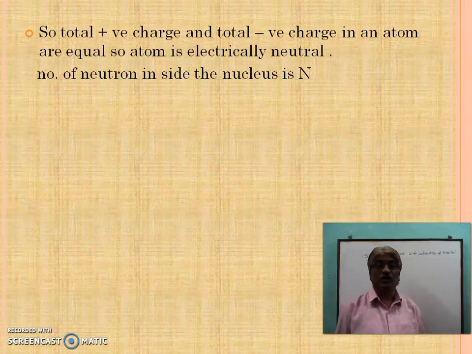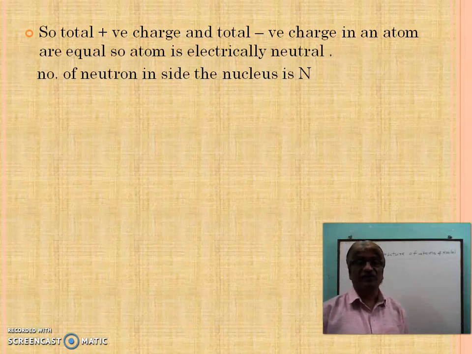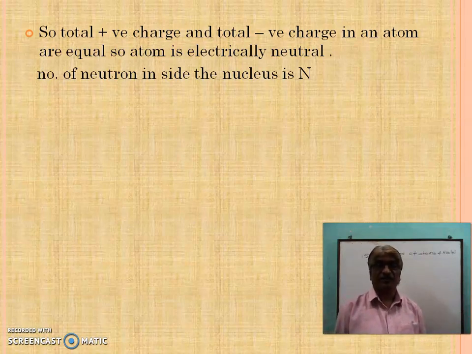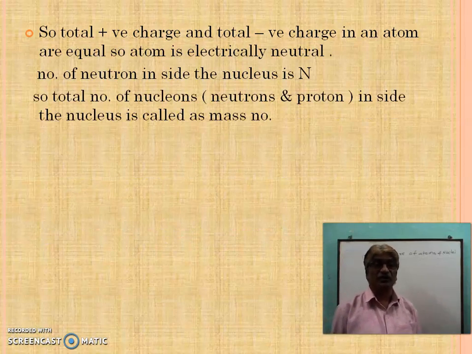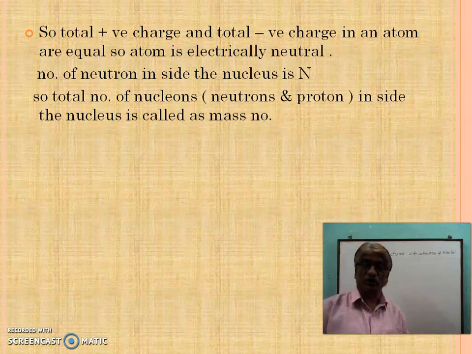So, the number of neutrons inside the nucleus is taken as capital N. So the total number of nucleons, means the total number of neutrons and total number of protons inside the nucleus, is called the mass number.